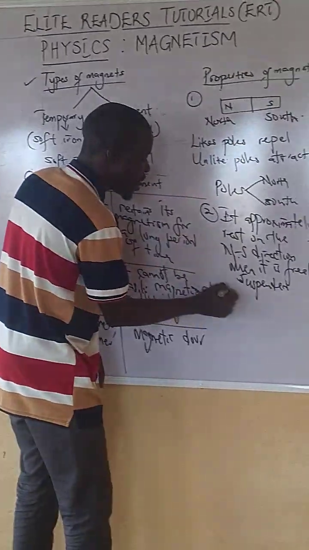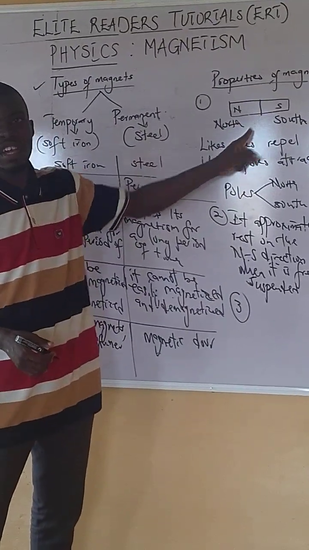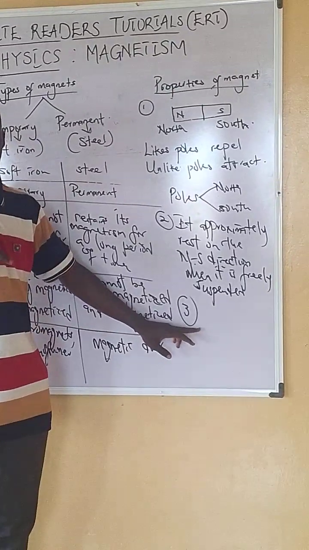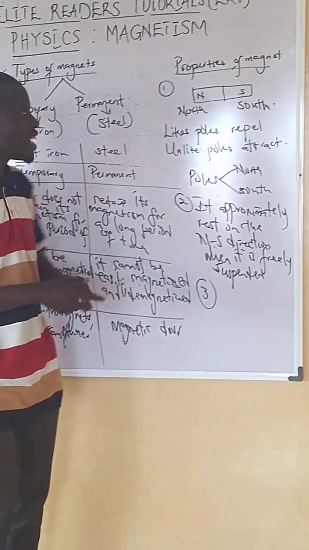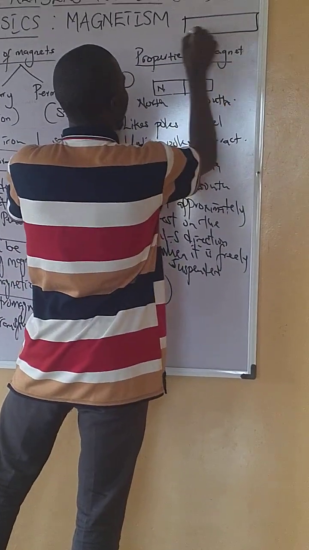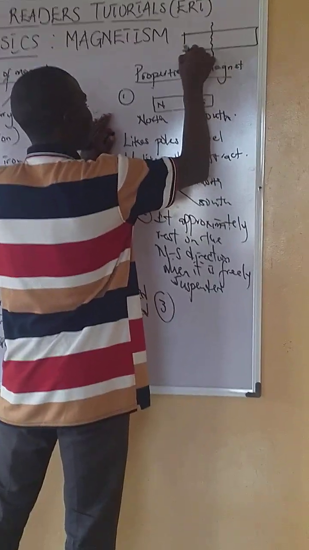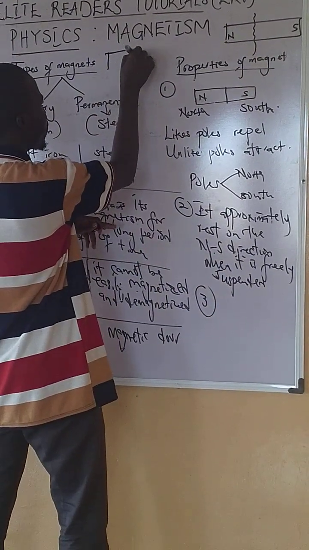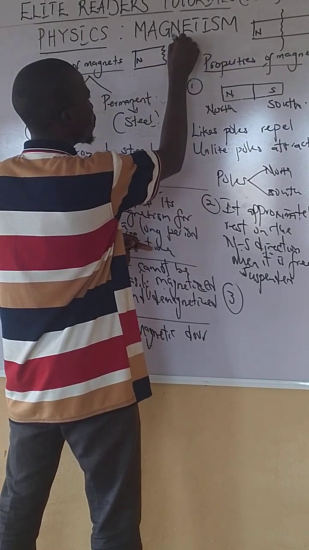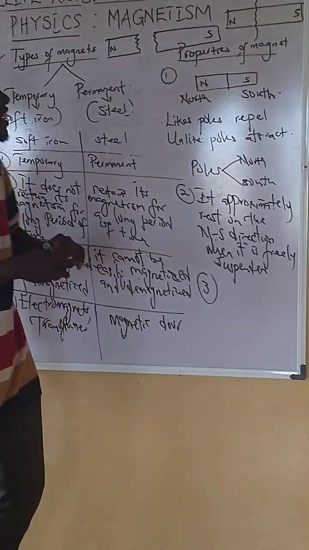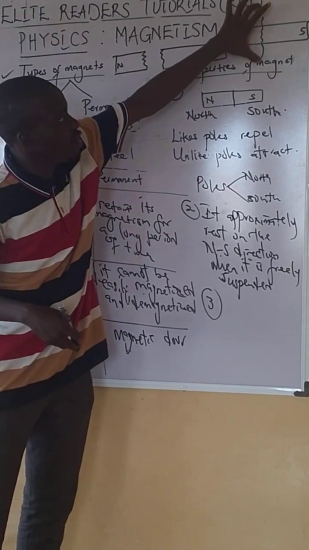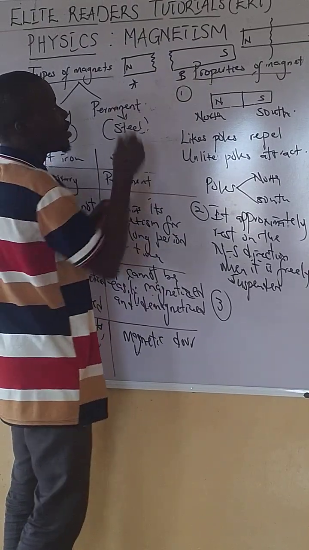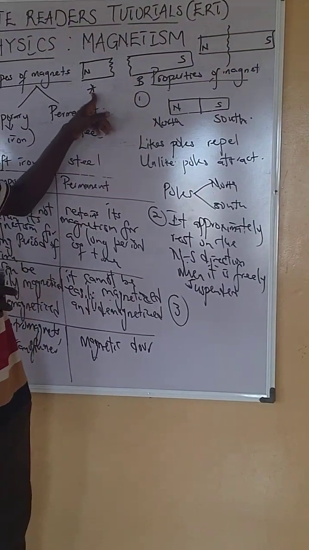Now, if you divide a magnet, let's say I have a bar magnet like this, and I continue to cut the magnet, it keeps the main property of the original magnet. What do I mean by that? Let's say I have a magnet now, and I cut the magnet here. The magnet here is north and south before. Once I cut the magnet, I'm going to have this. I've cut this into two, let me call them A and B. This is the original magnet.